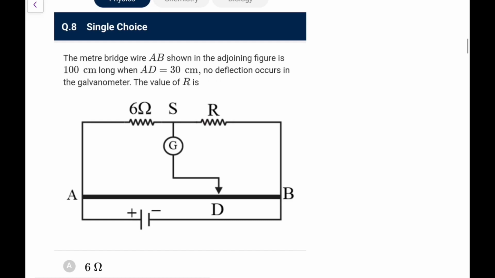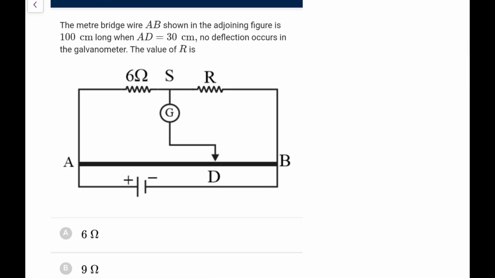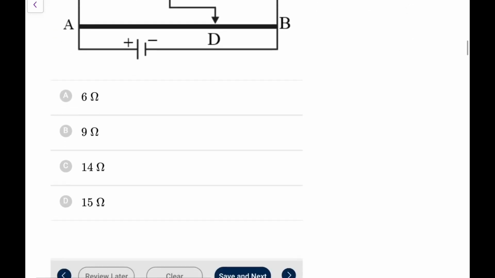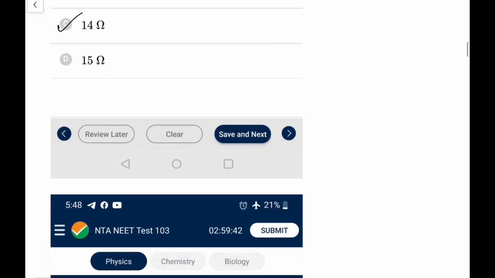Next one, a meter bridge wire shown in the adjoining figure is 100 centimeter long, which is always 100 is given. AD length is 30 centimeters. No deflection occurs, the value of R is, so simply 6 upon R would be equal to 30 upon 70, that is 3 by 7. So R directly comes out as 21 ohms. Let me check. No, it is not 21. Let me calculate it. 6 into 7 by 3, that is 42 by 3, not 21, it is 14 ohm. So be clear about it, it is 14 ohm. So this is option C here.